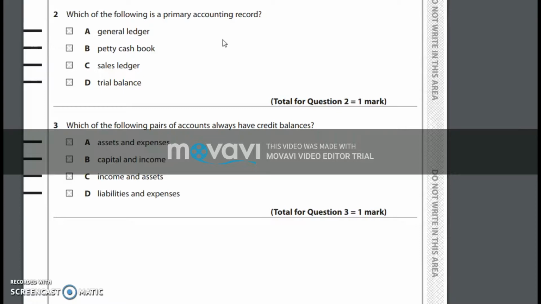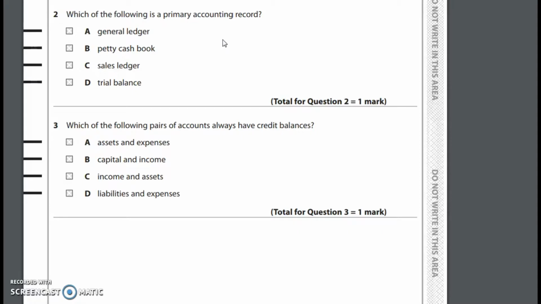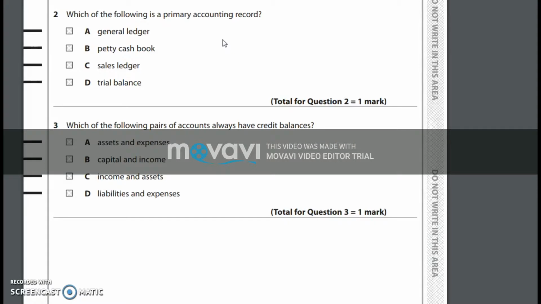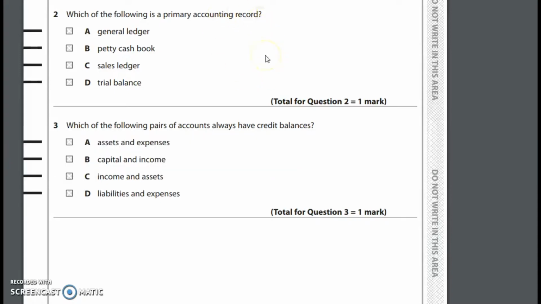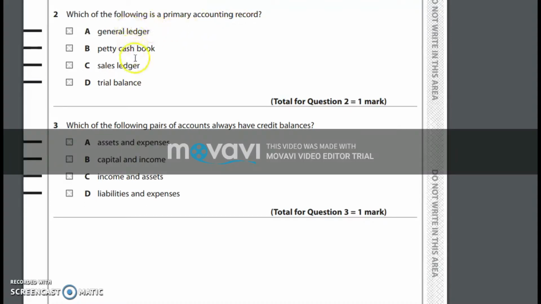Using the information of these source documents, KFC will generate something called books of accounts, in which we have the prime entry books at first. So prime entry books are the books of accounts where the transactions are recorded initially, first of all, using the documents of proof. So this question asks, which of the following is a primary accounting record? That means, out of these given options, what is the book of prime entry where we record the transactions at first?